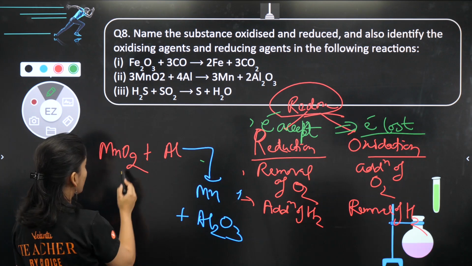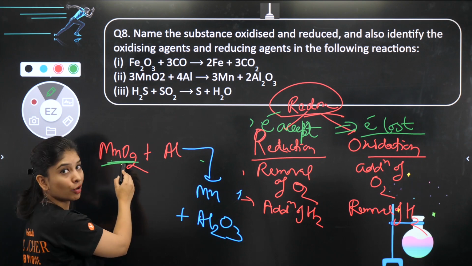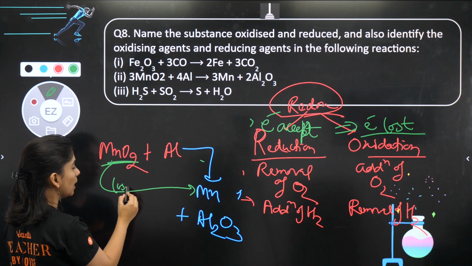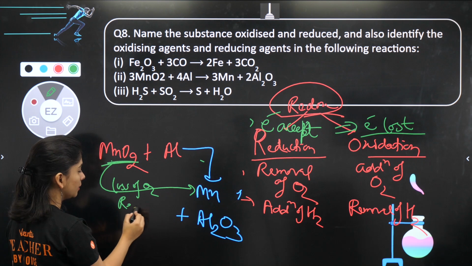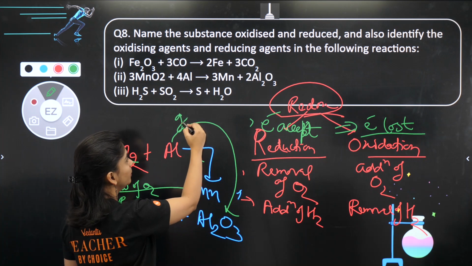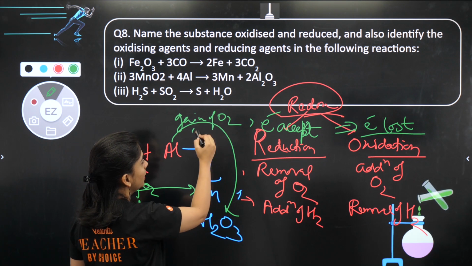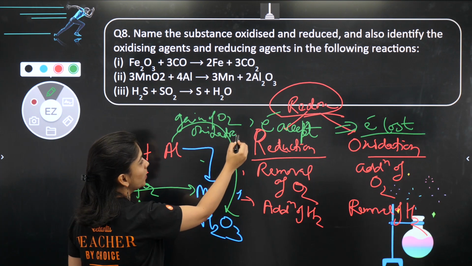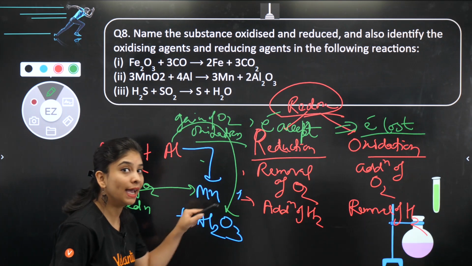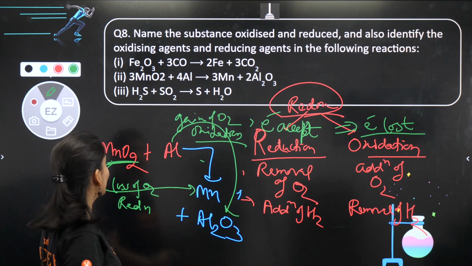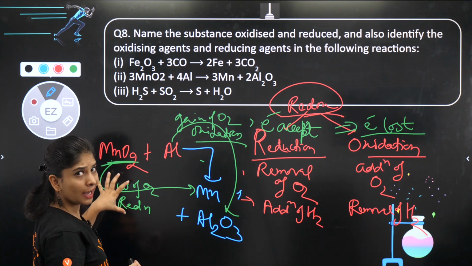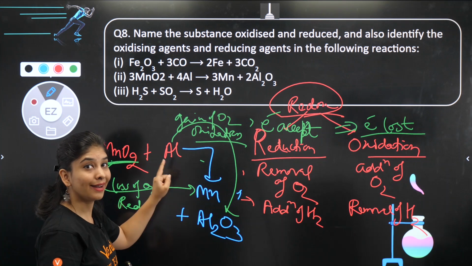So what I can observe in this, MnO2 manganese के पास oxygen था, now oxygen is lost. So loss of oxygen क्या होता है? Reduction. And aluminium is getting oxygen. Gain of oxygen क्या होता है? Oxidation. Super clear. We have oxidation, we have reduction. So can't you tell about OA and RA? What is oxidizing agent? What is reducing agent? Definitely you can tell. अगर इसका रिडक्शन हो रहा है तो कौन कर रहा है? एल्यूमिनियम कर रहा है डेफिनेटली.